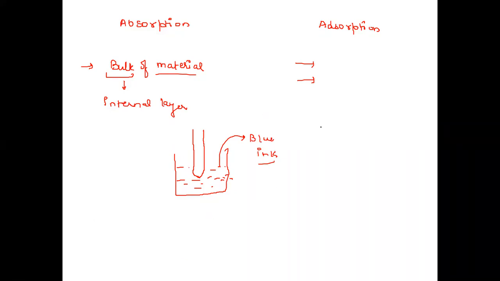The upper layer of the chalk, that is the surface of the chalk, will be blue in color. And when we break the chalk, we will observe that the chalk is white from inside.